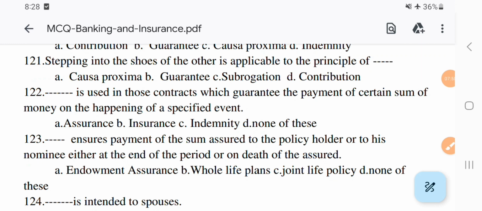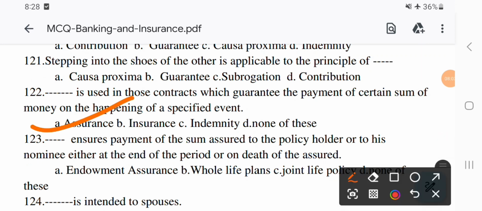The next question. Dash is used in those contracts which guarantee the payment of a certain sum of money on the happening of a specified event. Option A, assurance. B, insurance. C, indemnity. And D, none of this. The correct option is A, assurance.